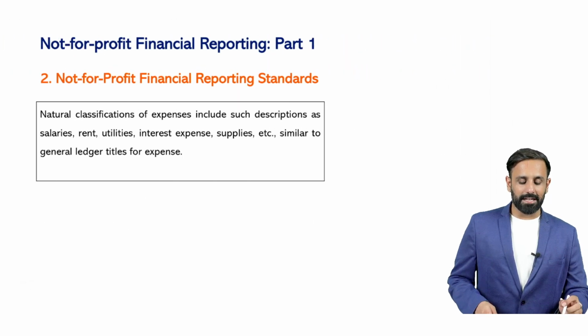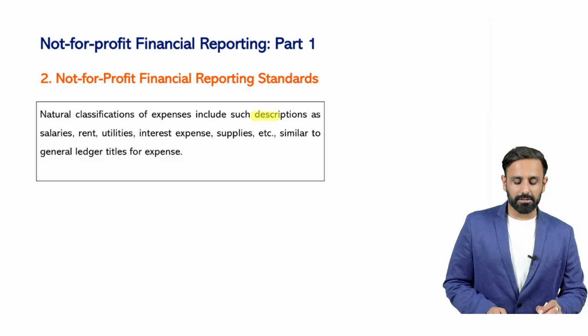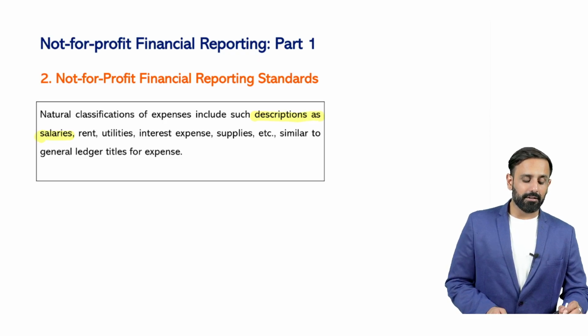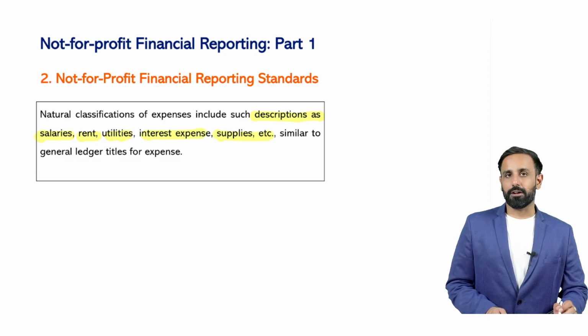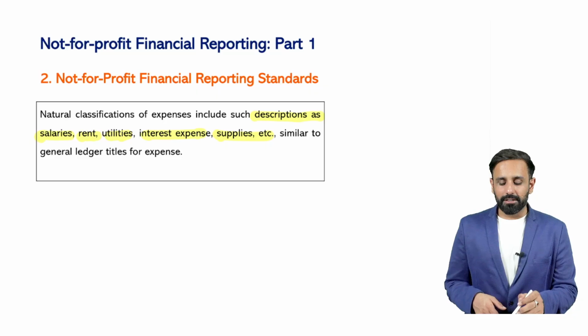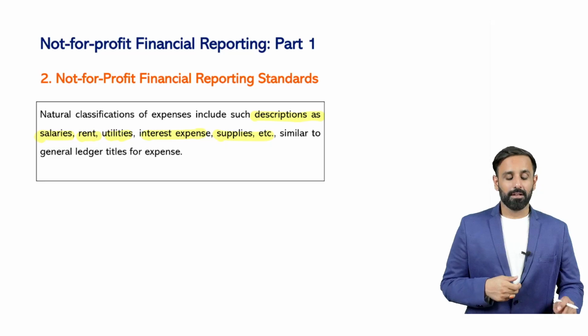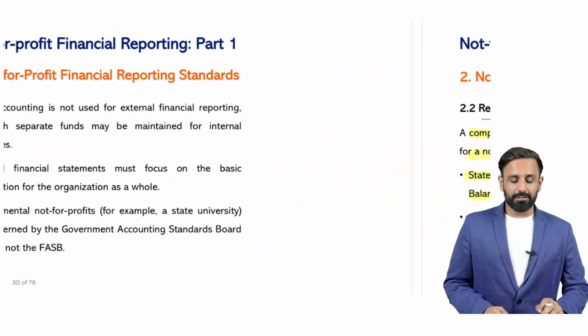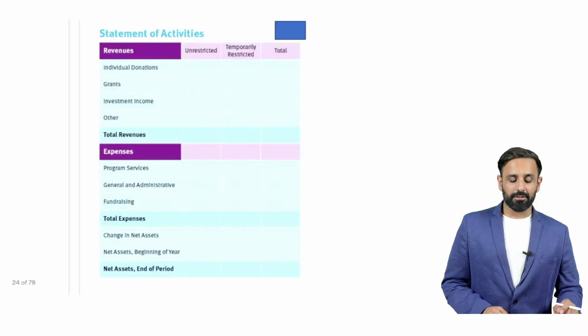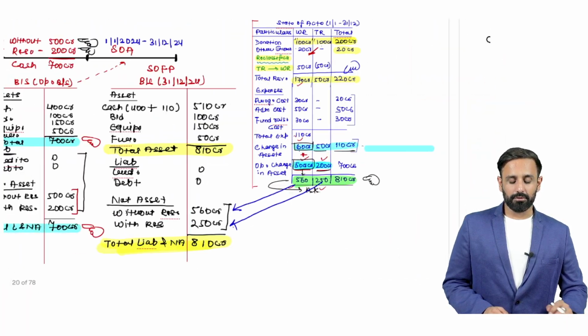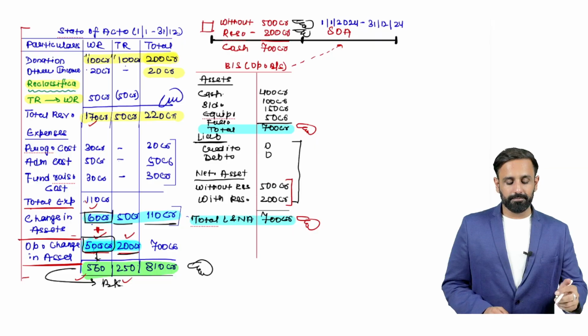If you see here, natural classification of expense includes descriptions such as salary, rent, utilities, interest expense, supplies, etc. So you will classify the functional classification into natural classification. Now, sir, we are not able to understand anything. What you are saying, functional, natural, we got confused. Do not worry. I will explain this further.